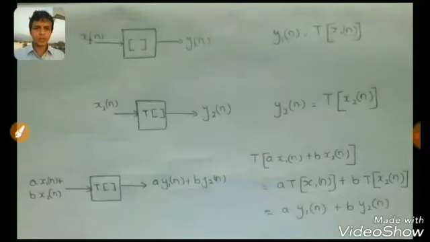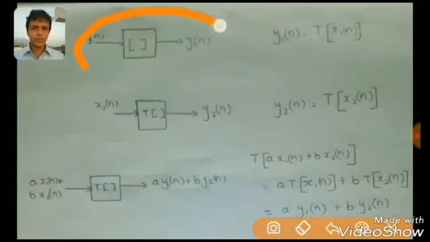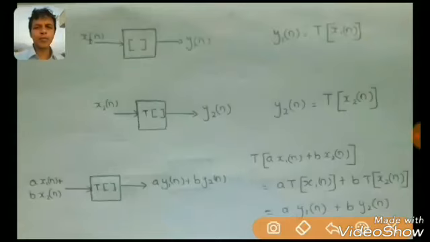Here, consider a system. To this system we are applying the input signal x1 of n, and some kind of transformation is occurring inside the system, and we are getting the output as y1 of n. Similarly, in the next system, we are giving the input signal x2 of n, and we are getting the output as y2 of n.